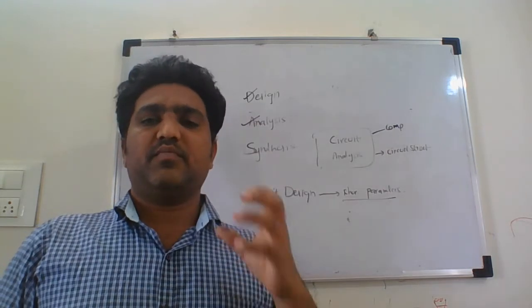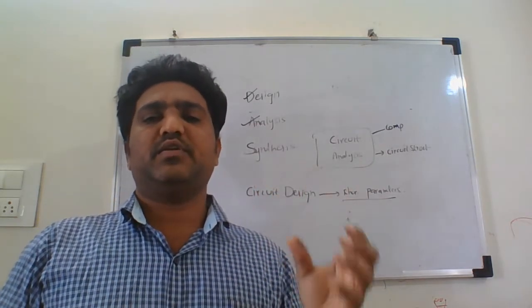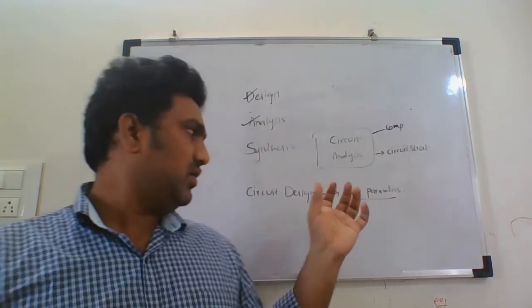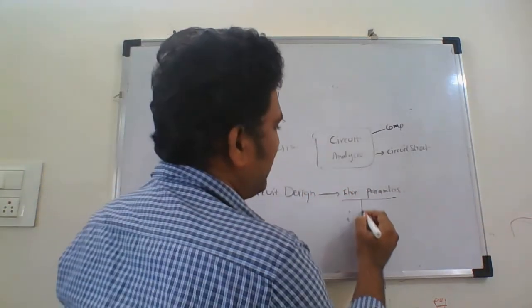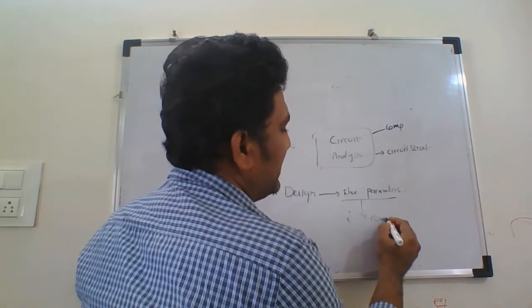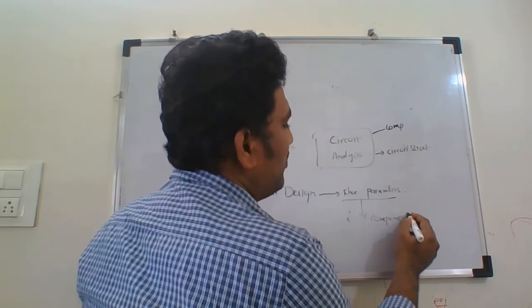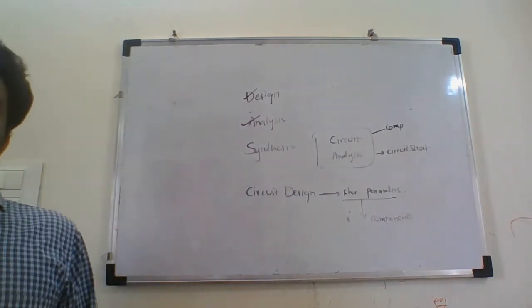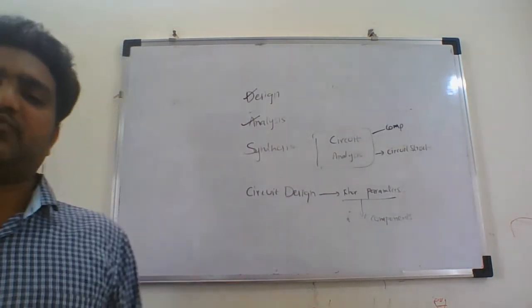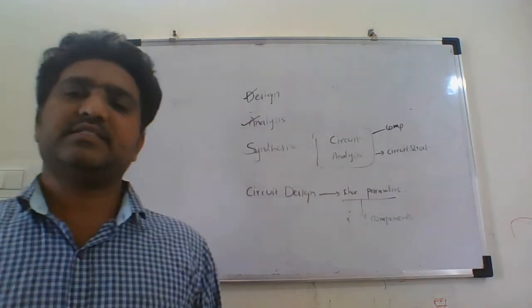So from the circuit parameters or the characteristic parameters, determining the values of the components, determining the values of the components for a given network structure is called the design.